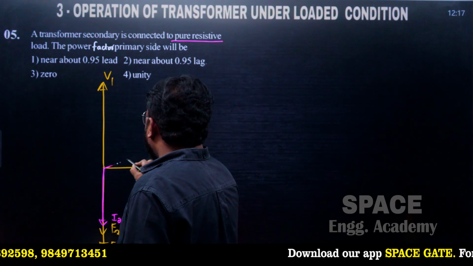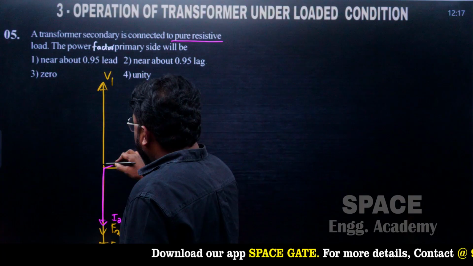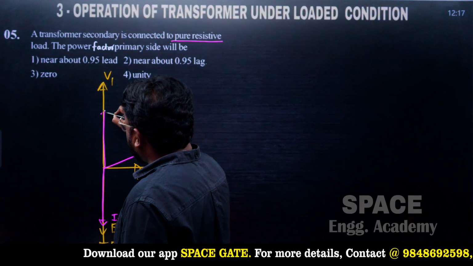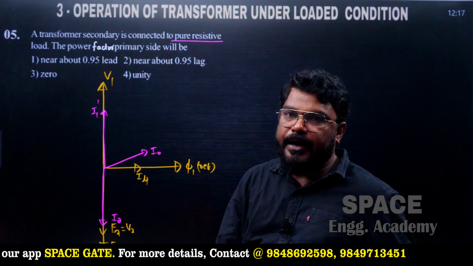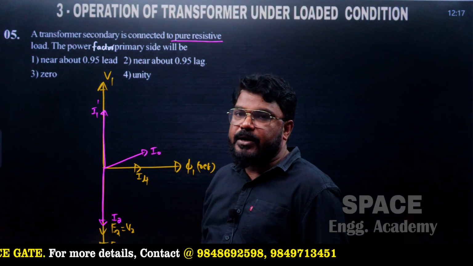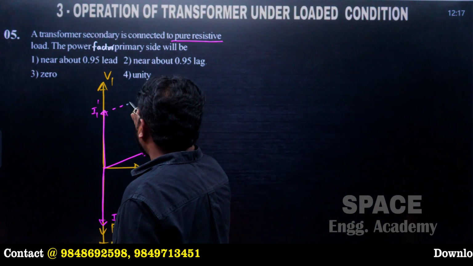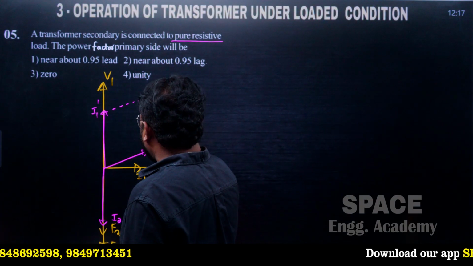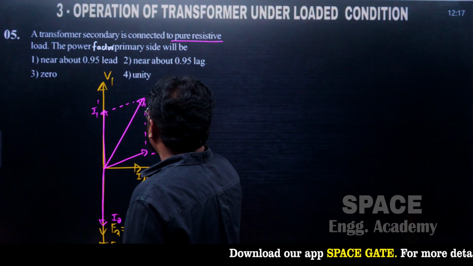And this is a no load current. I am assuming this current you can call it as no load, and I1 dash, this current you can call it as I1 dash. It is exactly the mirror image of I2. So I1 dash opposes I2 to satisfy Lenz's law, and the vector sum of these two currents gives the primary current of the transformer I1.